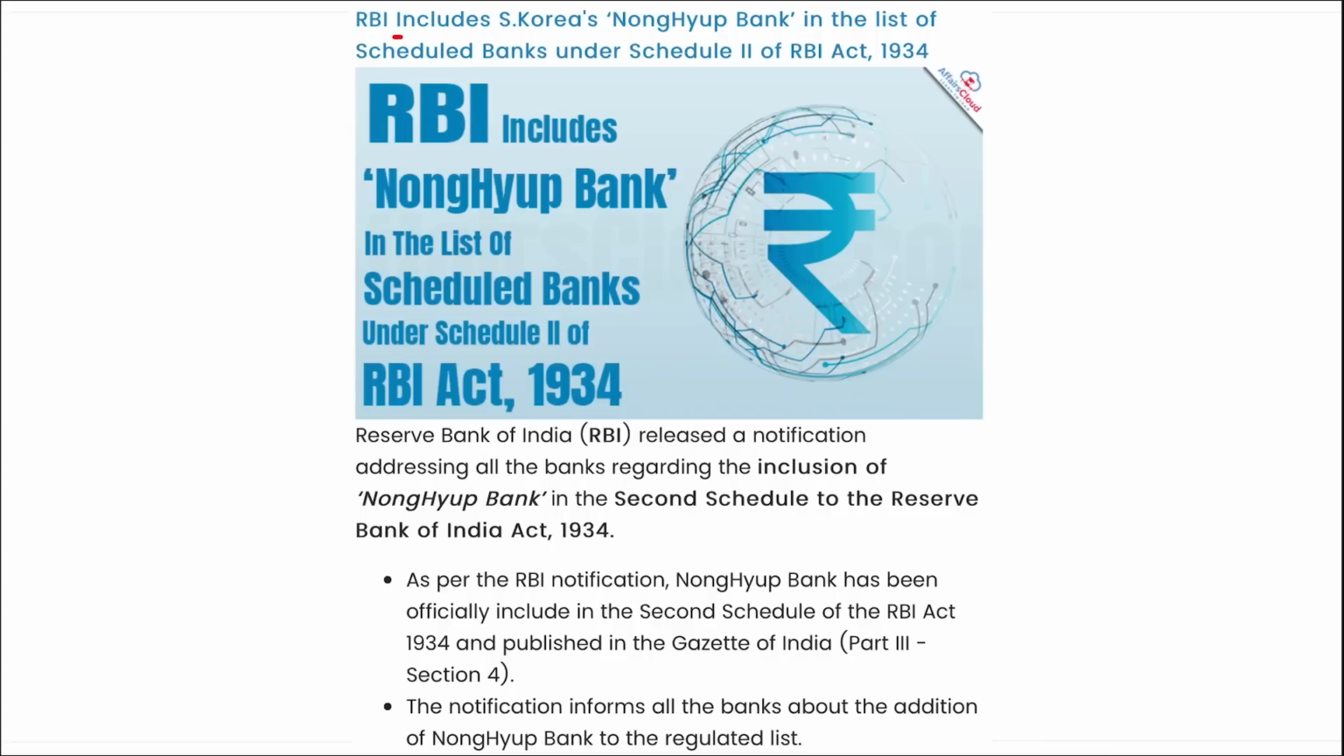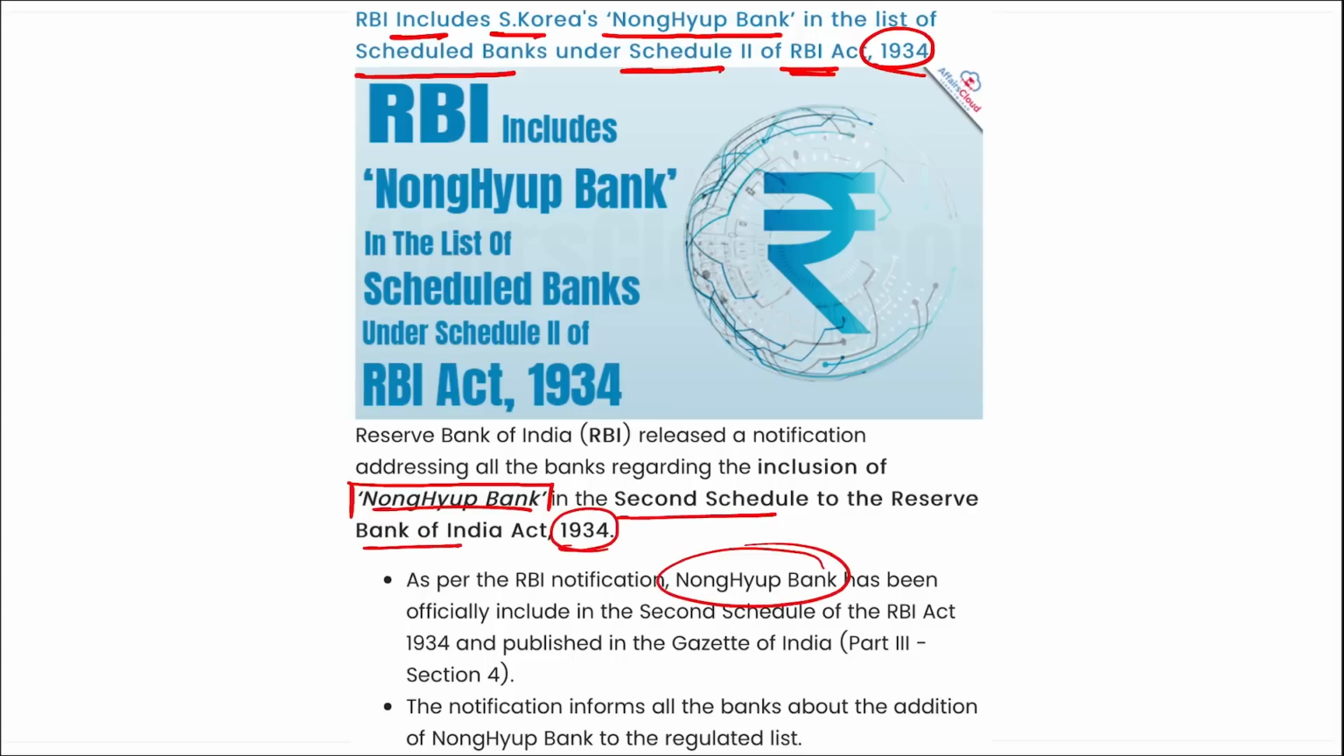Next, RBI included South Korea's Nong Hyuk Bank in the list of scheduled banks under the Schedule 2 of the RBI Act of 1934. So remember the name Nong Hyuk Bank, correct? This bank has been included by RBI in the second schedule of the RBI Act of 1934. As per the RBI notification, this bank has been officially included in the second schedule of the RBI Act of 1934 and published in the Gazette of India.